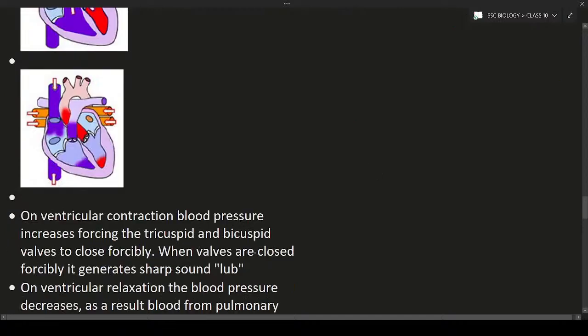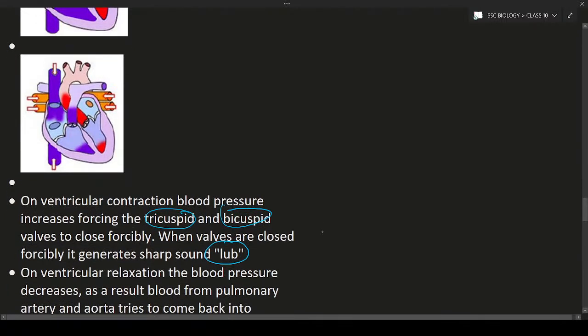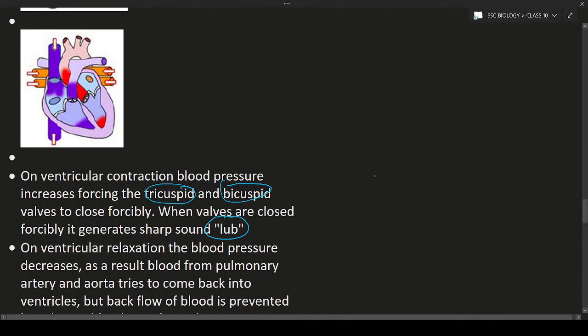So it is going to create a sharp sound. The sharp sound is known as lub. When the lub sound is created, it is by the forcible closing of the tricuspid valve and also the bicuspid valve. This lub sound is a sharp sound. You can hear it clearly. So when the ventricles are contracted, the valves are going to close. It is going to create the lub sound.